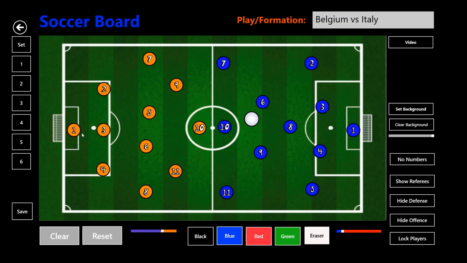Courtois in goal, then Vertonghen, Vermaelen, and Alderweireld as centre back partners. Then Thorgan Hazard on left wing back role. On right wing back role, we will be having Thomas Meunier. In central midfield partnership, we will be having Axel Witsel and Youri Tielemans because Kevin De Bruyne got injured in the last game and Eden Hazard has a hamstring problem,